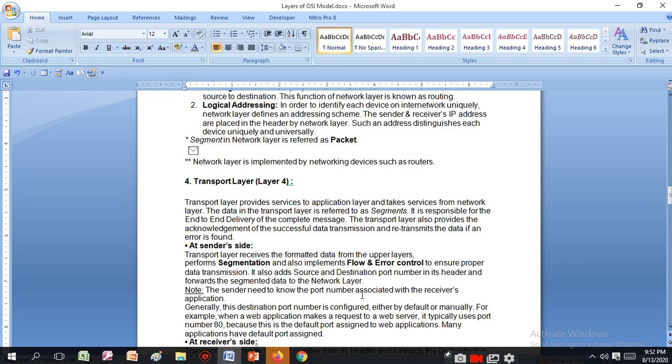The transport layer also provides the acknowledgement of successful data transmission and retransmits the data if an error is found. On the sender side, the transport layer receives the formatted data from the upper layer, performs segmentation, and also implements flow and error control to ensure proper data transmission. It also adds source and destination port numbers.